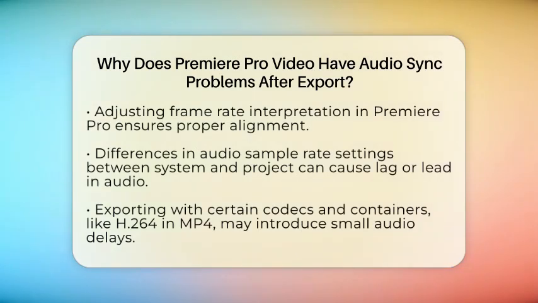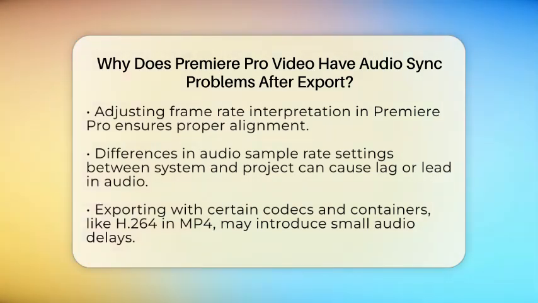Another reason for sync problems is mismatched frame rates between your source footage and your export settings. For example, if your original video was recorded at 15 frames per second but you export at 29.97 frames per second, the video might play faster or slower, causing the audio to fall behind or jump ahead. To fix this, right-click your clip in Premiere Pro, select Modify, then Interpret Footage, and set the correct frame rate that matches your export settings. Adjusting the speed or duration might also help keep everything in sync.